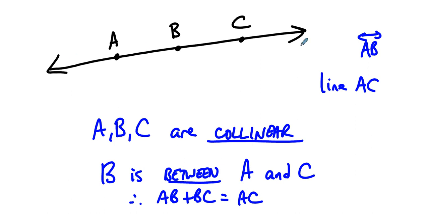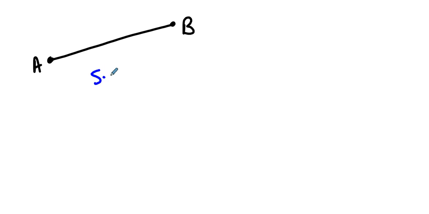Now, sometimes we don't care about lines. Sometimes we just care about parts of lines, right? When we care about the part of a line that starts at point A and ends at point B, this is segment AB.